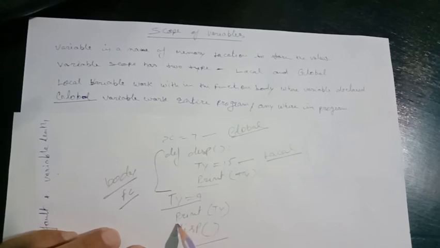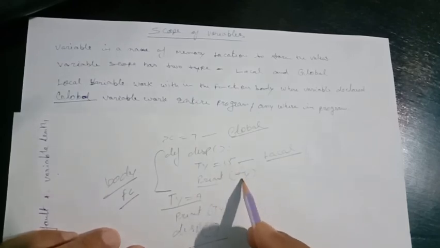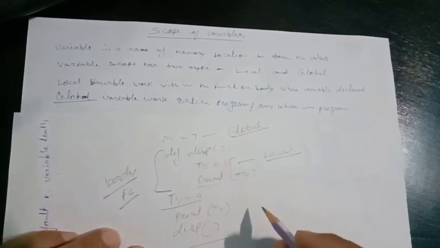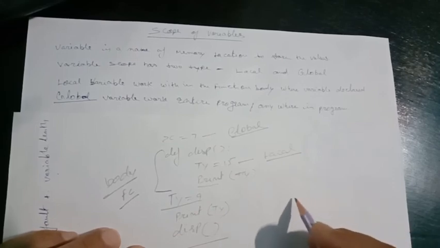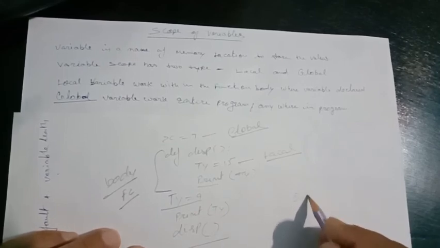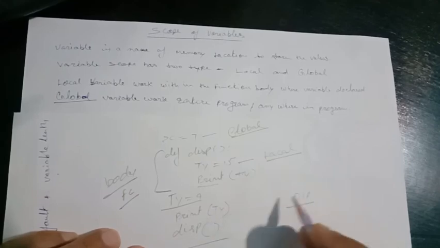When we use print ty, this one ty will print, and when we use disp, this one ty will print. It means the output will be first 9, second 15.